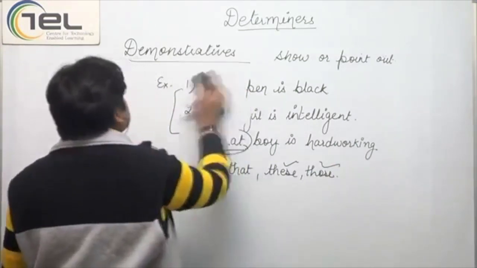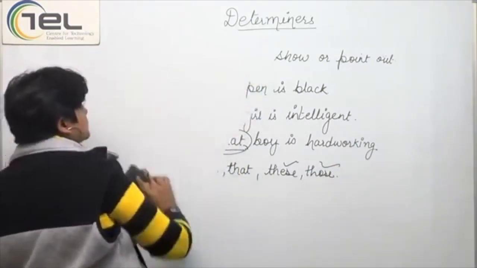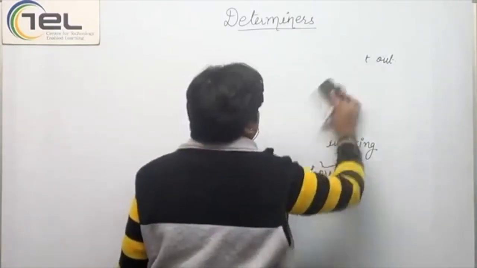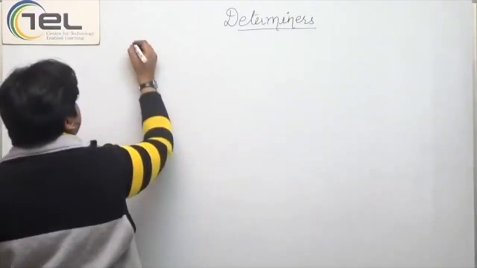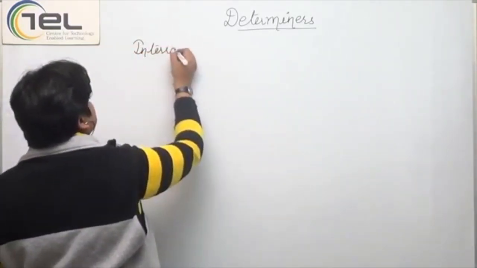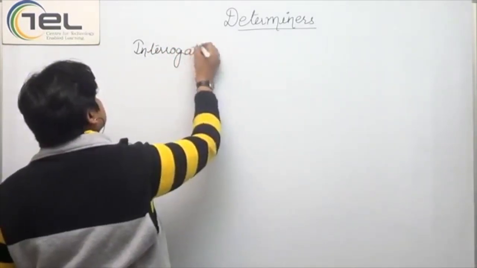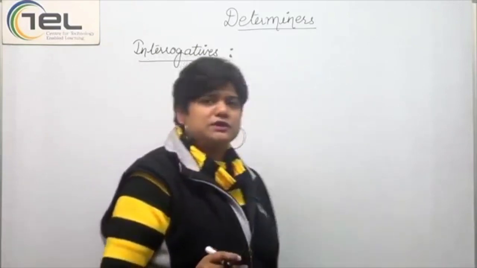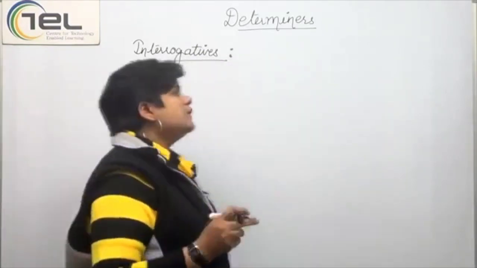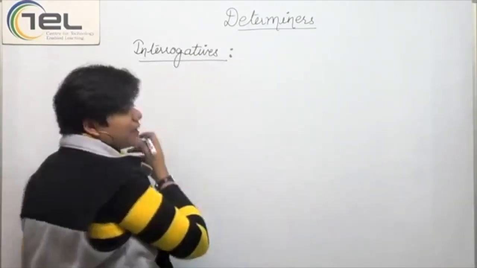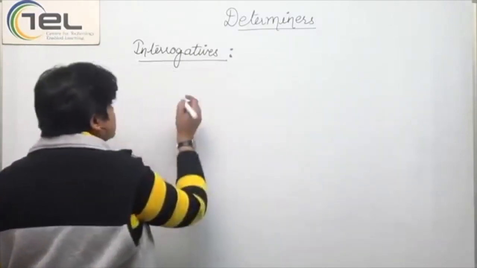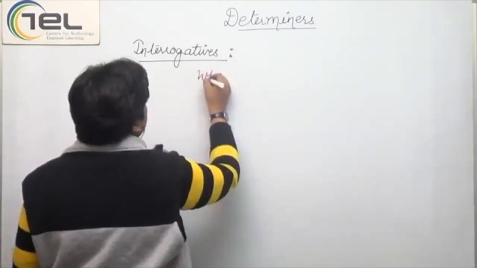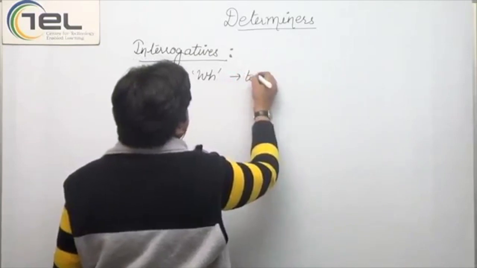Now let's come to the last classification that we have, and that is interrogative. Interrogatives, in short, again are WH family words, but they are used in the beginning of the sentence to ask questions, right?